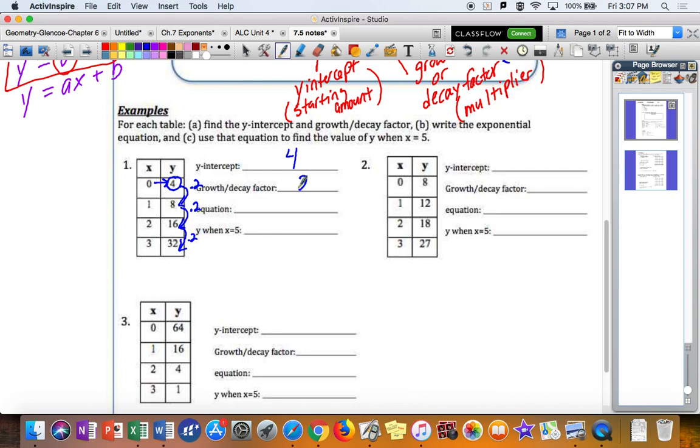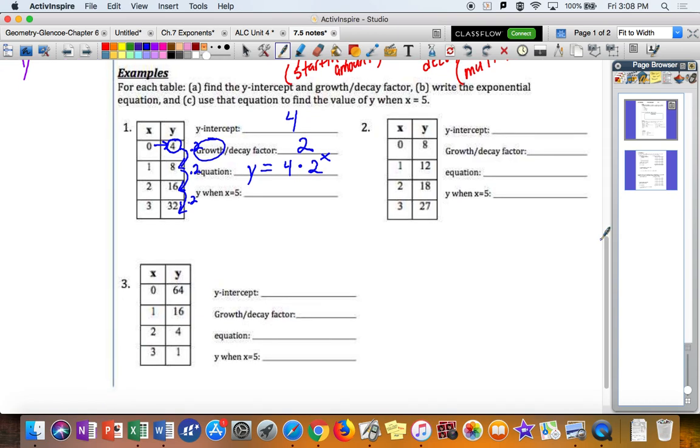Okay? So that is our growth factor in this case, because it's bigger than 1, so we are growing. You can see that the y values are growing here, getting bigger. So then our equation will be y equals our y-intercept of 4 times our growth factor to the power of x. So 4 times 2 to the power of x. So if I want to figure out, okay, what would be the y value when x is 5, either I'd continue to double it here, which I could probably do in my head. That's possible.